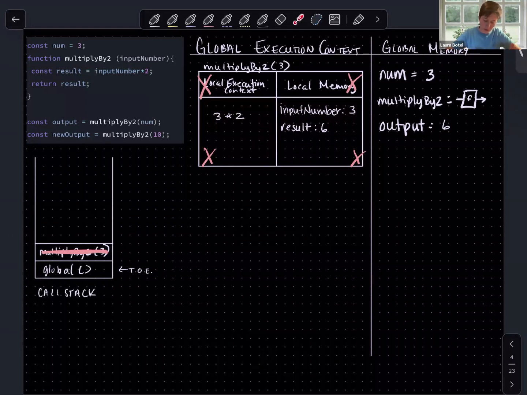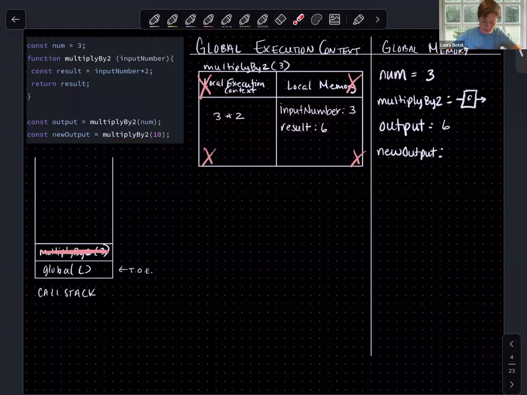So again, JavaScript has no memory of this at all. So when it gets to the next line, it is starting fresh. So let's look at this. We are now going to declare a constant with the label new output. Thread of execution is in global, so we'll be doing this in the global memory. And what is the value of this label new output? It's going to be the value of invoking the function multiply by 2 with the argument 10.